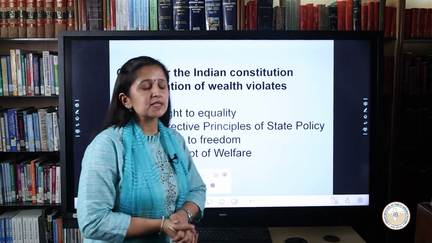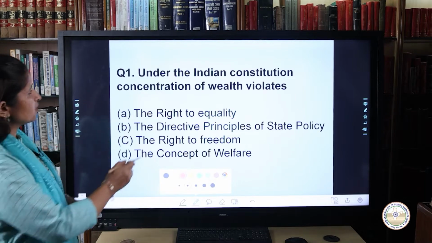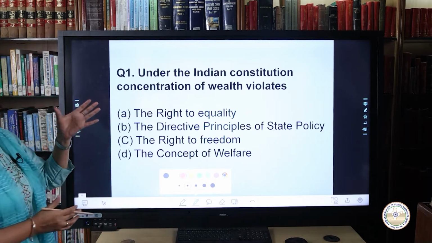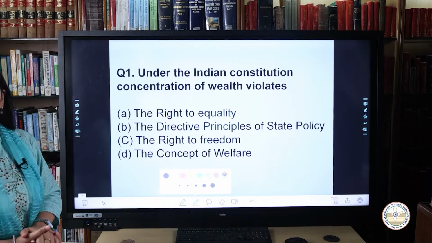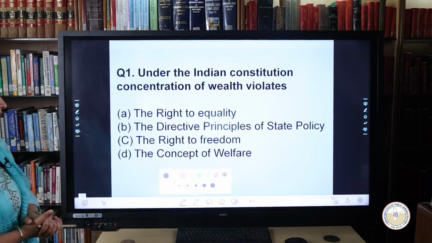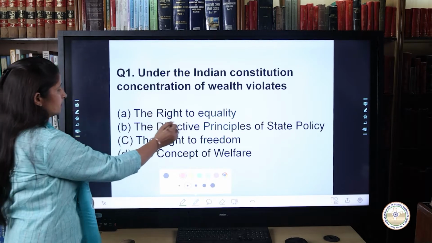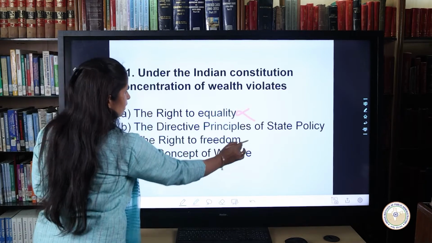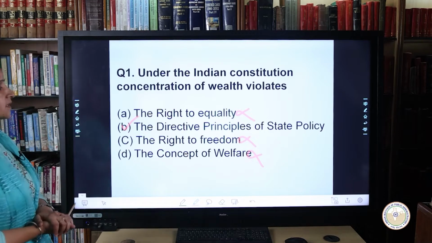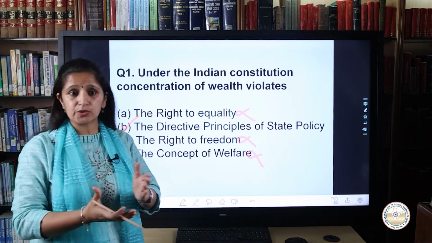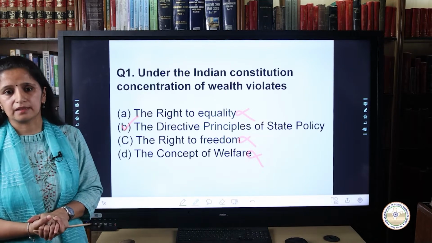Now if we go through the explanation and come to the answers in front of us, the question clearly asks, under the Indian Constitution, which of the four options given actually violates concentration of wealth. So here the answer is clearly B. The other answers are totally wrong, and the answer is clearly B as per the explanation, that is, directive principles of state policy, which tells that directives based on socialist principles are in Article 39.